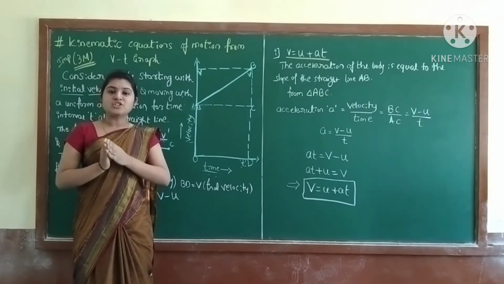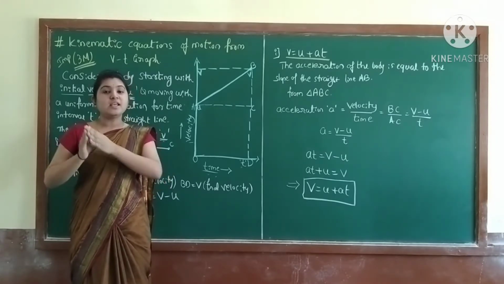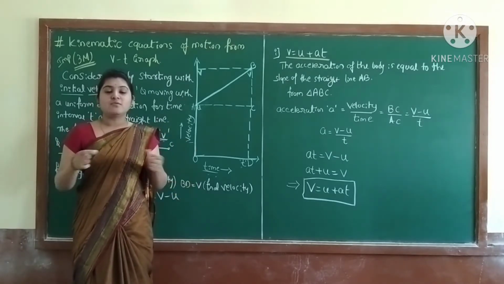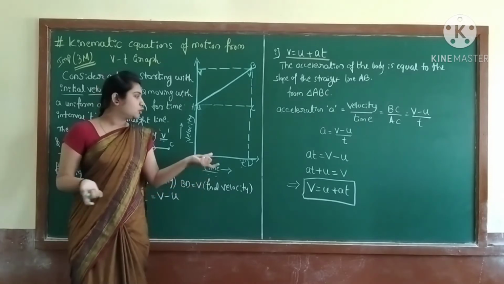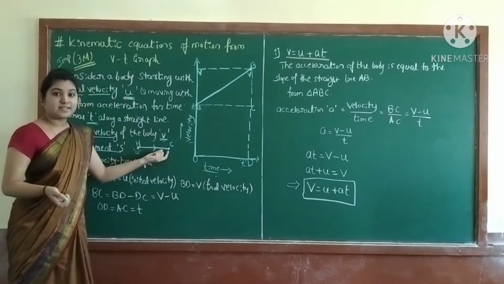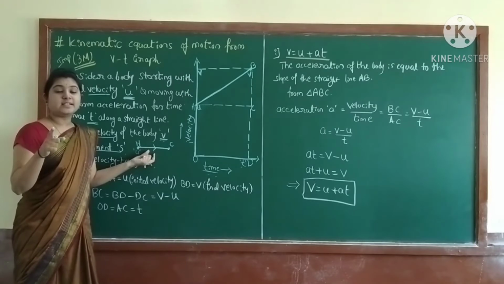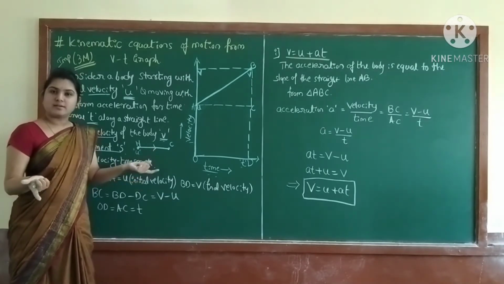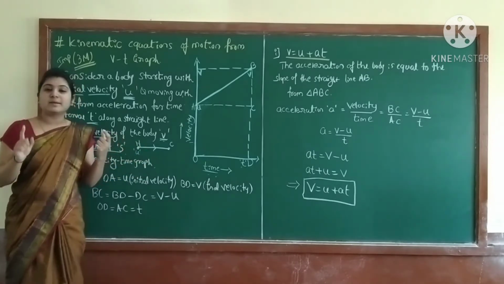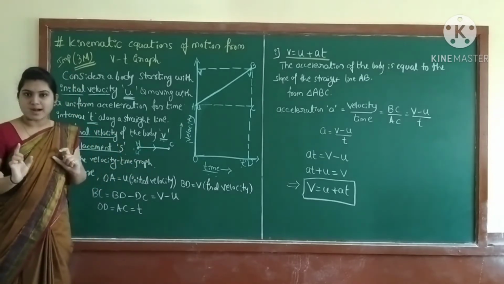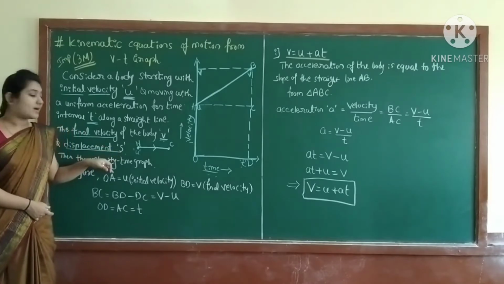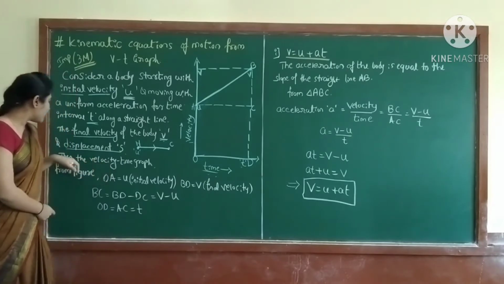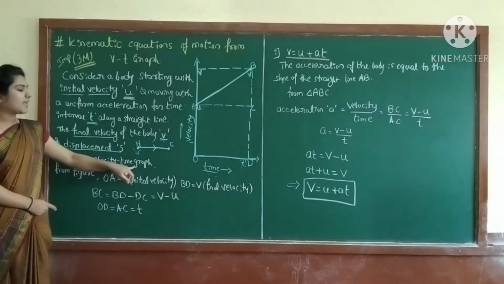The body changes its position from one point to another point, moving in one direction. So you were moving from here to here, and also you are considering the direction here. That is nothing but the displacement. So we also consider displacement here. What letter do we denote it with? Yes. So now, from the velocity time graph.